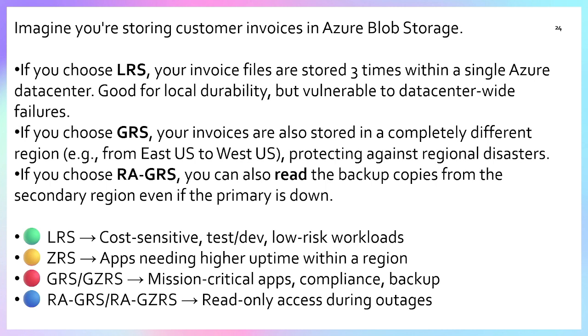For example, LRS is low cost. Obviously, in one data center we are making three copies. So LRS is for cost sensitive, test and dev, and low risk workloads. Whereas ZRS is for apps that need high uptime within the region. GRS is for mission critical apps and compliance backup. Whereas RAGRS and RAGZRS give read only access during an outage.